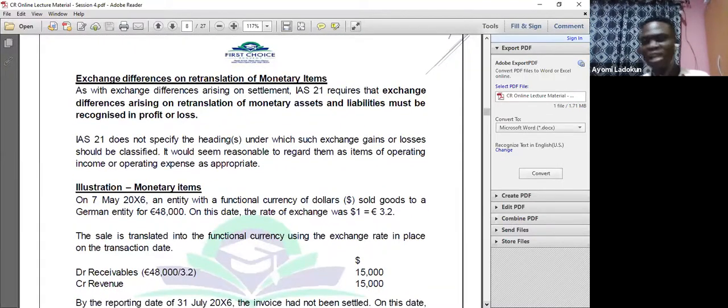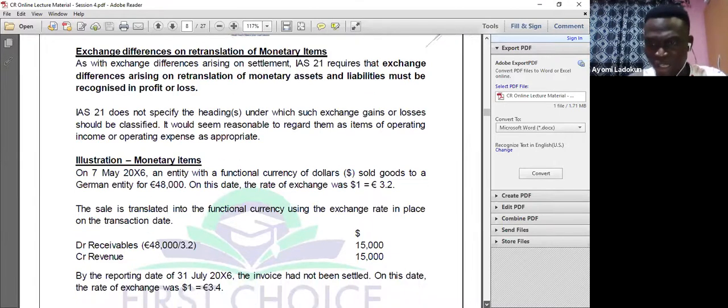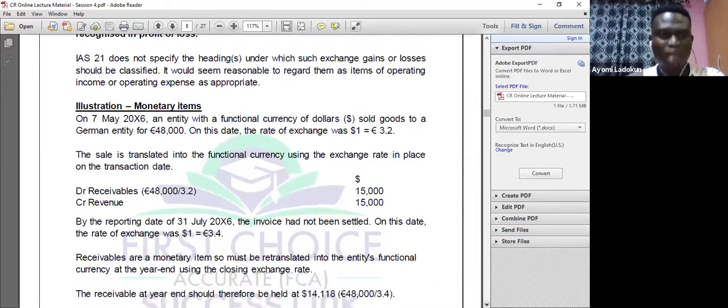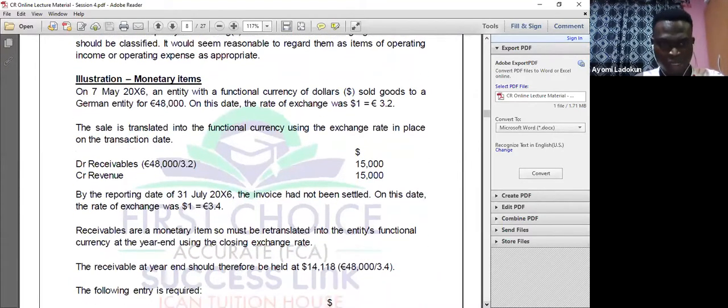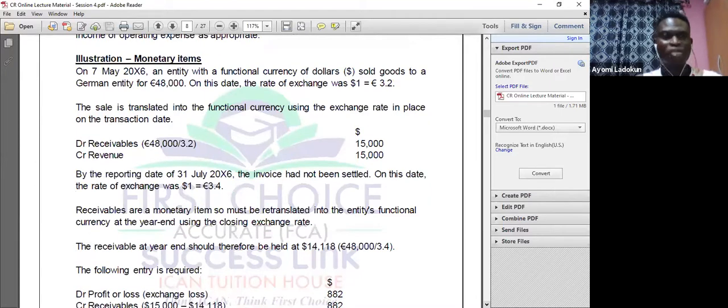Now, there is an exchange difference on the translation of a monetary item. We have said it earlier. Whenever there is an exchange difference, you have to recognize it in the profit or loss account, whether as an operating income, if it's an exchange gain, or as an operating expense, if it's an exchange loss. Now let's look at this example.